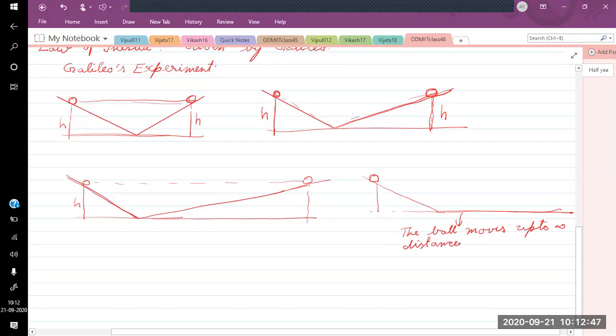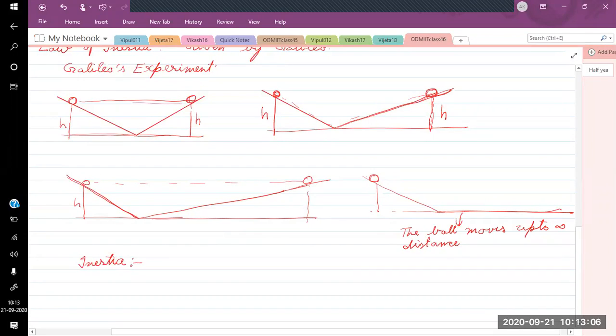It will keep on moving with whatever velocity it is provided. With that same velocity it will keep on moving. So on the basis of that, he gave the concept of inertia. So we will see what is inertia. First we will see what is inertia.